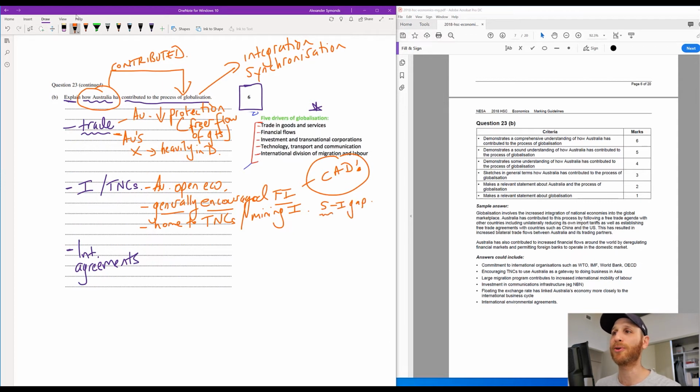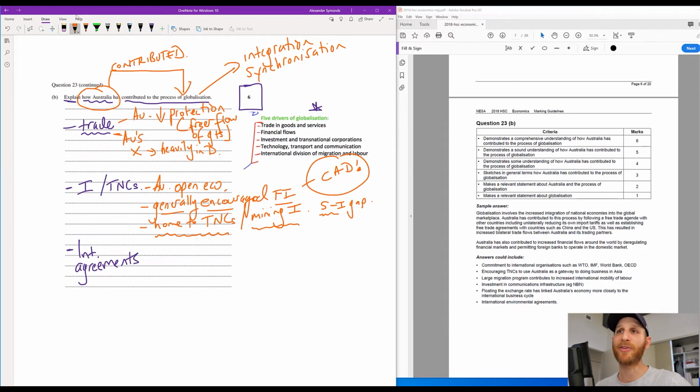In order to fill that, Australia has been bringing in foreign investment. So initially more direct, but lately more portfolio. The other thing we can say here is that Australia is home to a number of transnational corporations that operate here. And also there is a lot of foreign investment in Australia's mining industry too. So when mining companies record profits, a bunch of that gets sent back overseas in the form of dividends.